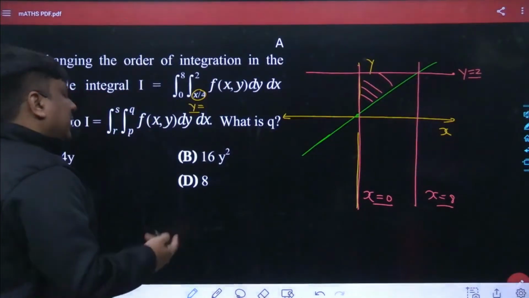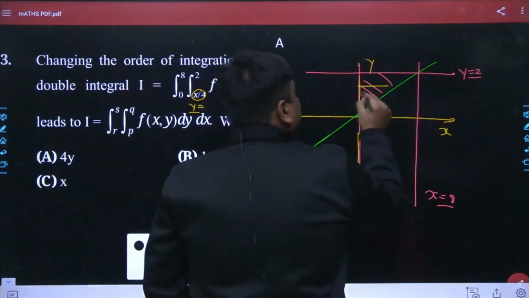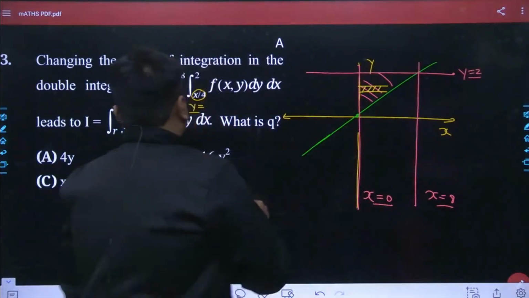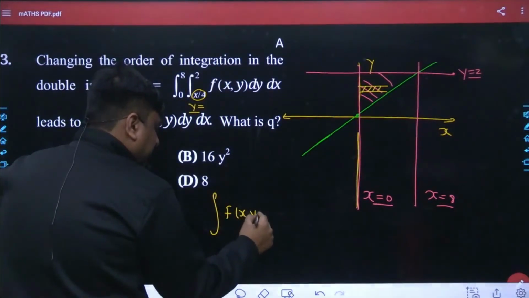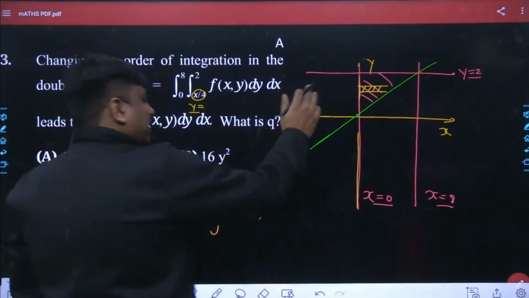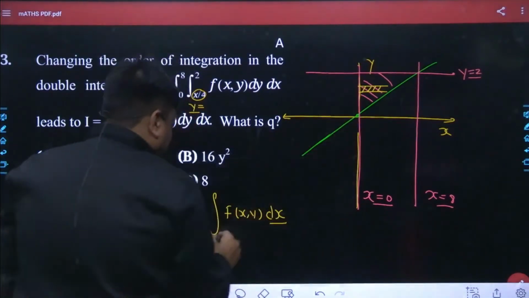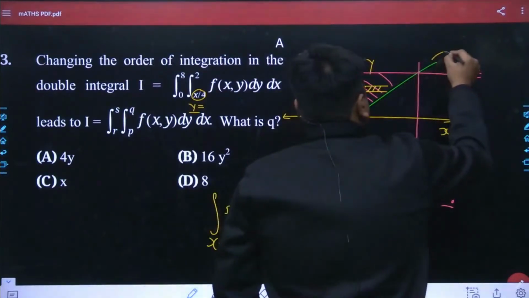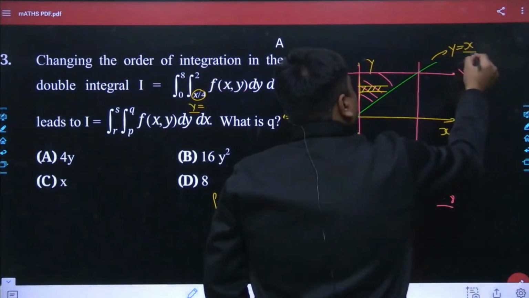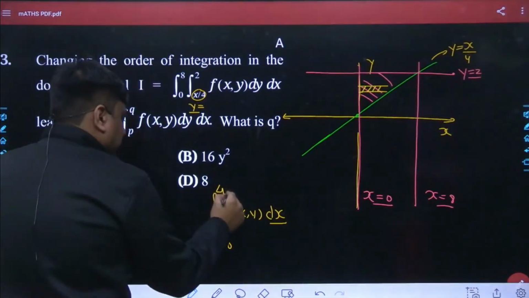So now the vertical step is already been taken. Now I think it's been the right time I should choose a horizontal step. Once we choose a horizontal step, the function would remain the same, and that has been f(x,y). Earlier integration would take place with respect to the x now, and the lower limit of x has been sitting at x is equals to 0, and the upper limit, you yourself would be able to see, this has been y is equals to x by 4. So x is equals to 4y.